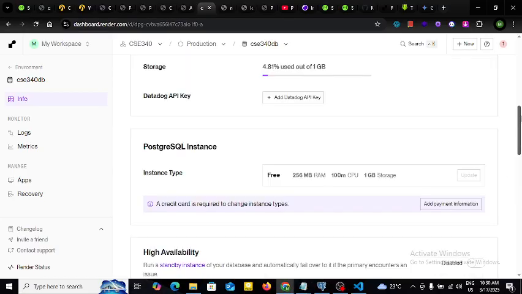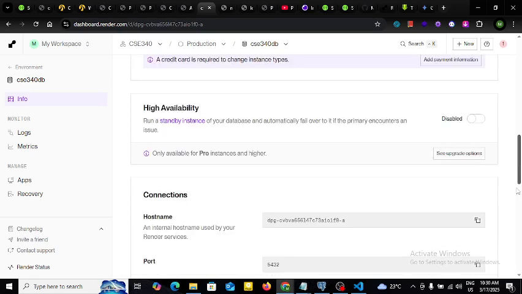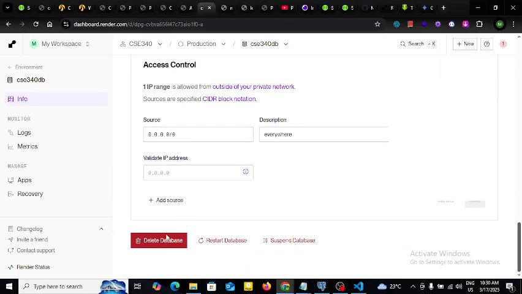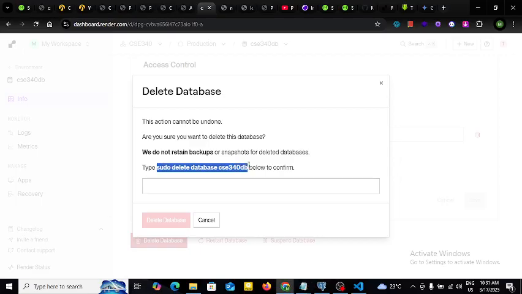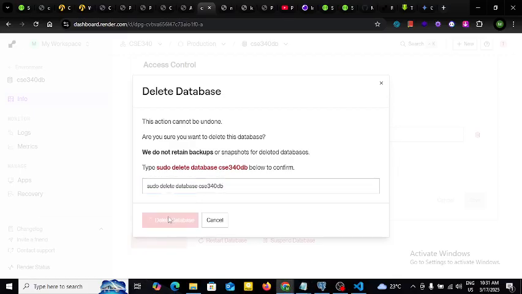First of all, I will show you how to destroy or drop an available database. If we scroll down we will see there is a delete database button. I will click on the delete database button and there is a prompt that will require me to enter this command. I will copy and paste this command here and write delete database to confirm the dropping of the database.